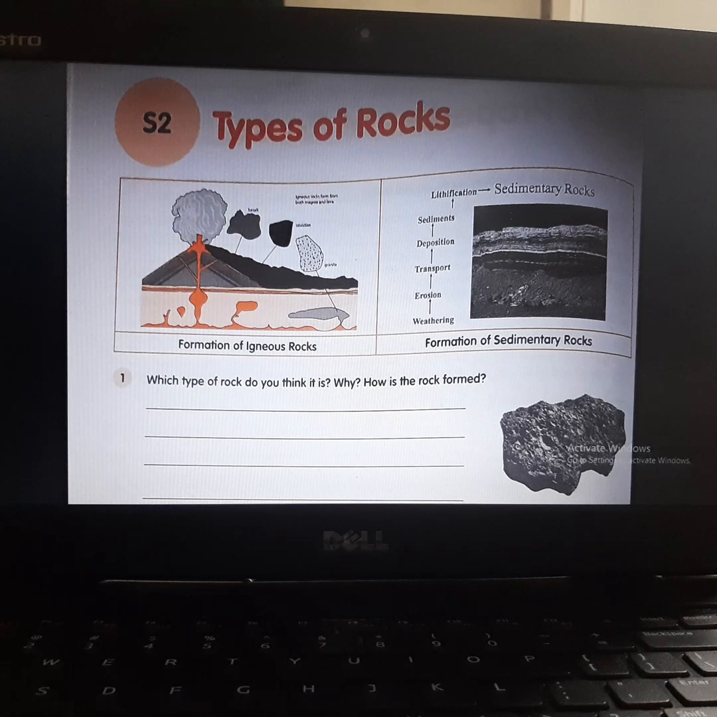Okay, so here you can see in one picture that one type of rock is there. You can see small holes on this rock. Small holes means it is called porous. So which type of rock is this, why is it like that, and how is it formed, you have to think and write here in question number 1. Okay students, so you can solve it.